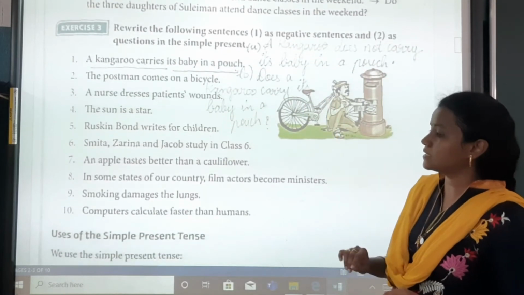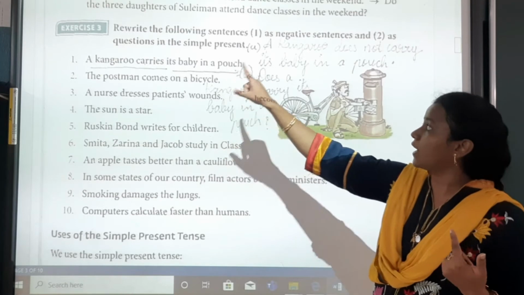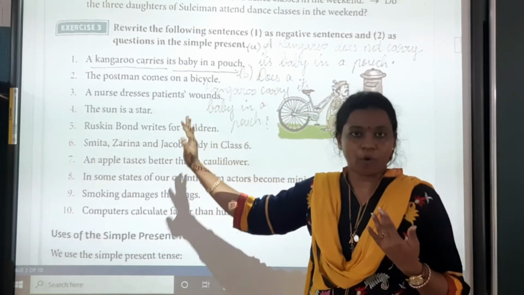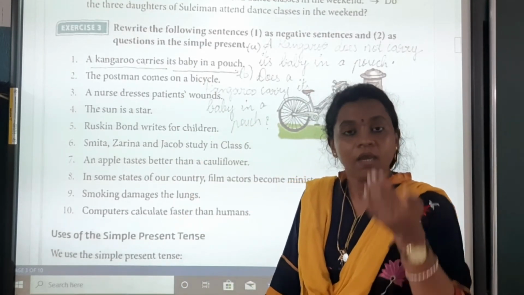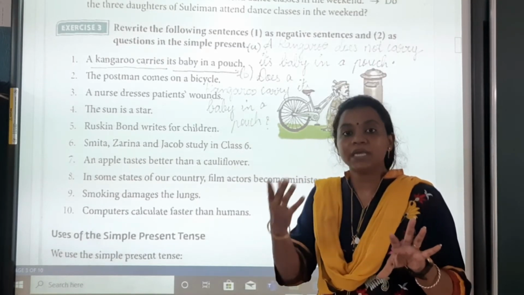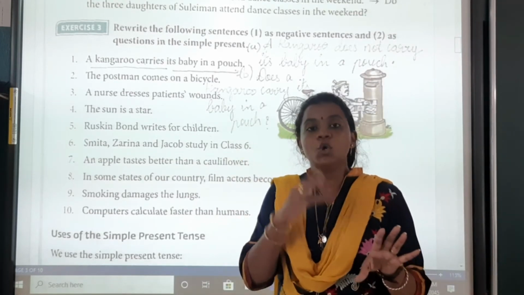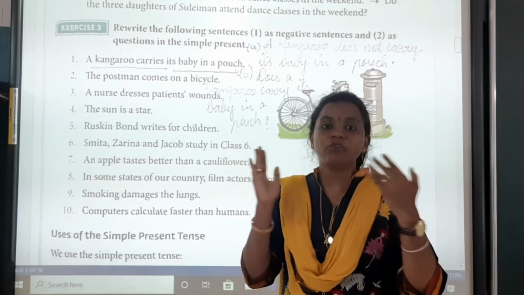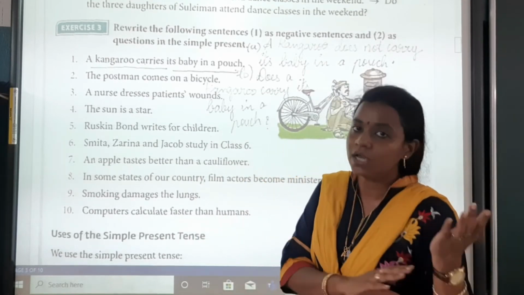Now here is exercise 3. Exercise 3 is: rewrite the following sentences, first as negative and second as question form. We have to make these 10 sentences first into negative, then into question form. See, once you make them negative, then it will be easy for you to make them into question form, because when you make it negative you will come to know whether to add do or does, and once you have that, then we have to make it into question form. You have to only bring that do or does to the beginning of the sentence.